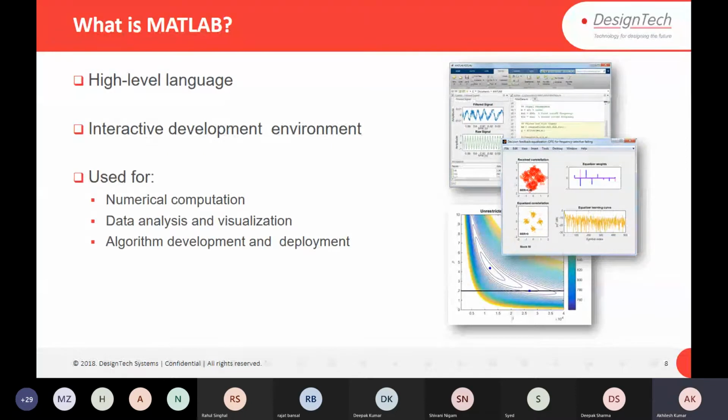MATLAB is used for numerical computation, data analysis, visualization, algorithm development, and deployment. You can develop any kind of algorithm and further you can deploy it as well. Deployment means a complete system you are going to design. Apart from that, if you want to deploy on hardware, as a standalone application as a .exe file, or interface with enterprise applications, those things are possible with MATLAB. Doesn't matter which department you are from, if you are an engineer or scientist, whatever you can imagine, you can design in MATLAB.